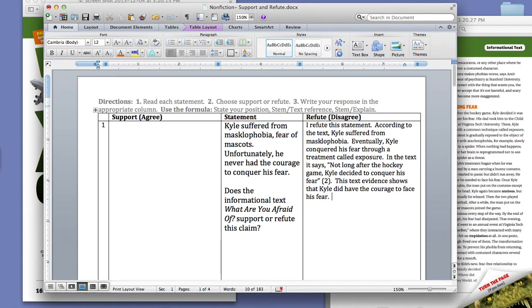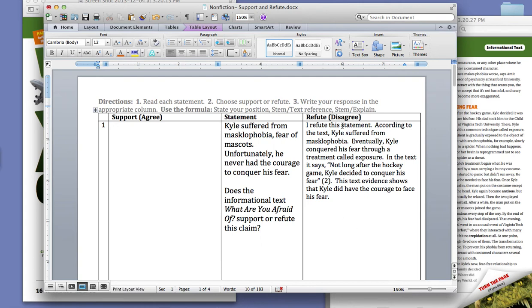And now I'm going to read my answer to check. I refute this statement. According to the text, Kyle suffered from mascophobia. Eventually, Kyle conquered his fear through a treatment called exposure. In the text, it says, not long after the hockey game, Kyle decided to conquer his fear. This text evidence shows that Kyle did have the courage to face his fear.